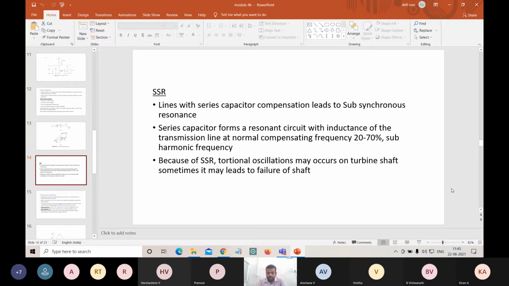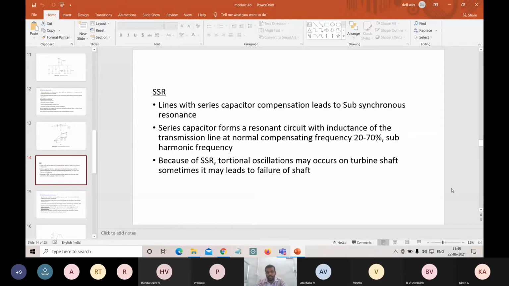These are generally damped by the resistance of the line and the corresponding loads. If the subharmonic frequency coincides with the natural frequency, which is about 50 hertz, then it automatically shafts the mechanical system.